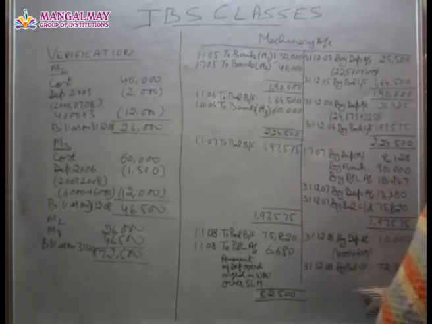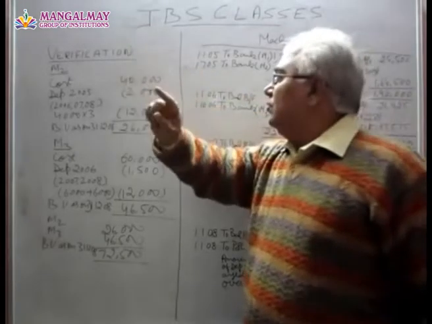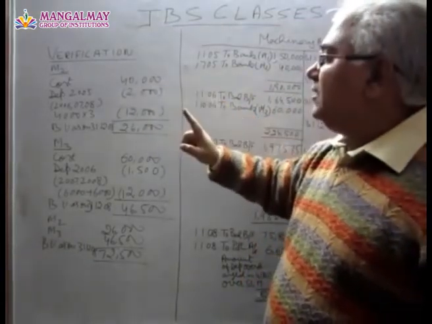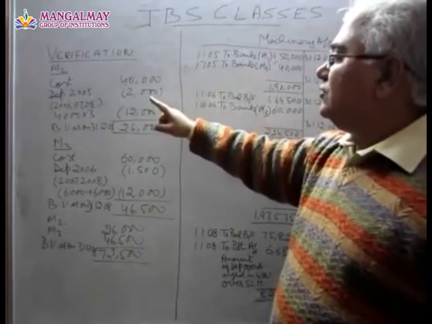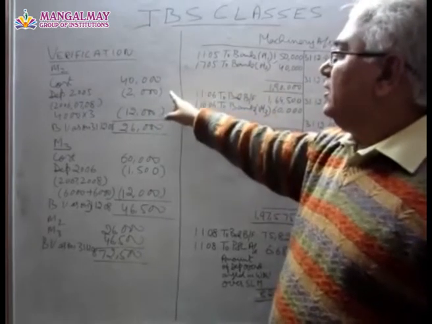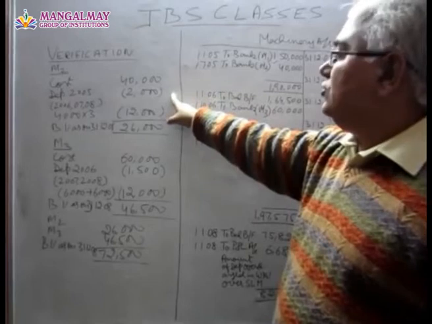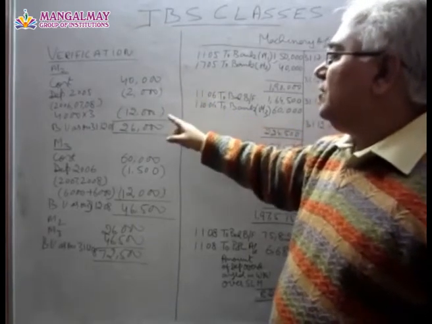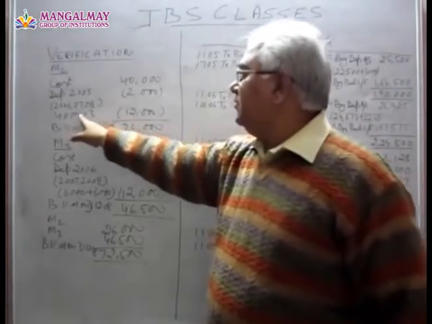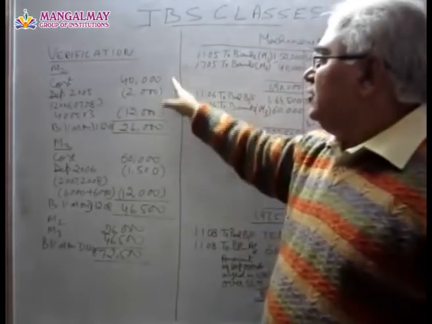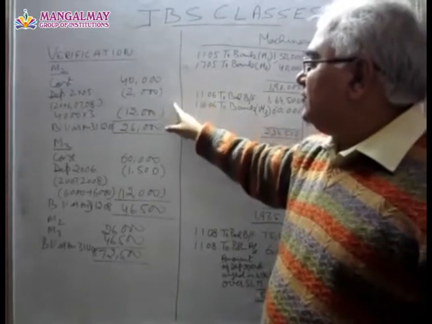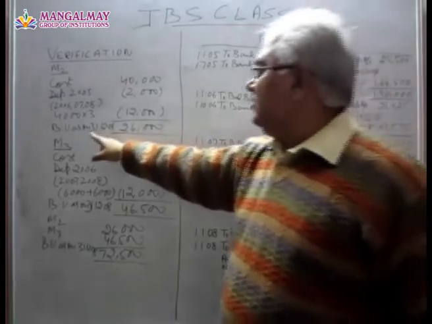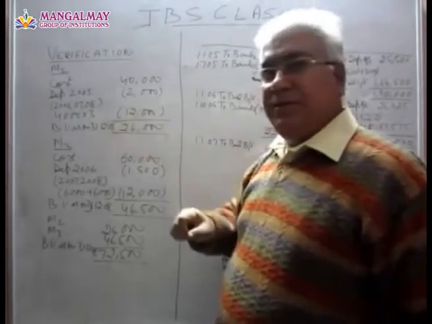We can verify the correctness of this 72,500 also. Like M2, 40,000 is its cost, and on straight line method depreciation for 2005 will be how much? 2,000, and for 6, 7, 8 it will be 4,000 for each year, for 3 years 12,000. So 40,000 minus 14,000, it is 26,000. This is the book value as on 31/12/08.